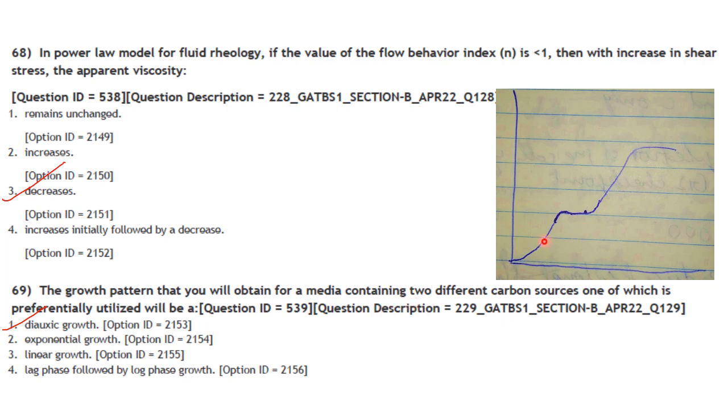So this is the case of diauxic growth. First it will utilize glucose. Once it is exhausted, there is a lag phase for the production of enzymes required for the utilization of lactose, and then there is an exponential phase. So the answer here is option 1, that is diauxic growth.